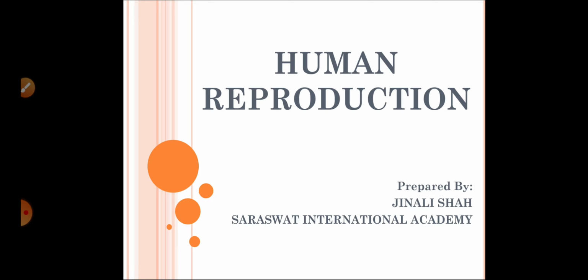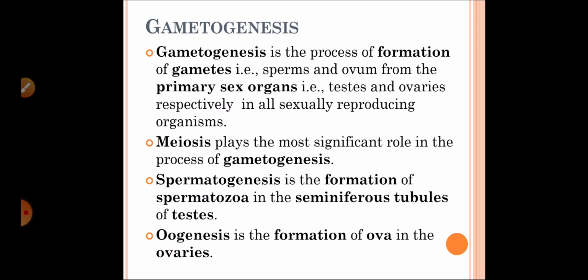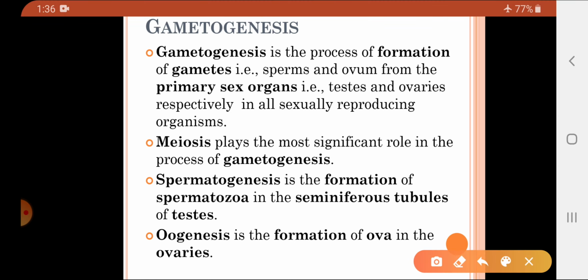Today we will begin with the next part of our chapter Human Reproduction. So today we will begin with the topic gametogenesis. We know gametogenesis is a process of formation of gametes. The term gameto is related to gametes, and genesis is the term related to formation. So it is made up of two words, gameto and genesis. Gametogenesis is the process of formation of the gametes.